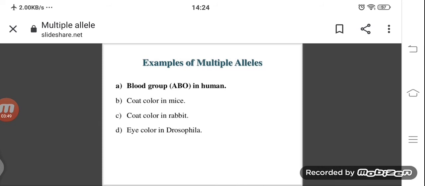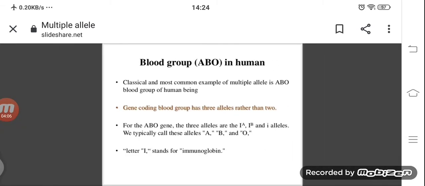The next one, what are the examples of multiple alleles? ABO blood group in humans, coat color in mice, coat color in rabbit, eye color in Drosophila. First we discuss the ABO blood group in humans. How many blood groups are present in the human body? Total 8 blood groups: A positive, A negative, B positive, B negative, AB positive, AB negative, O positive and O negative.